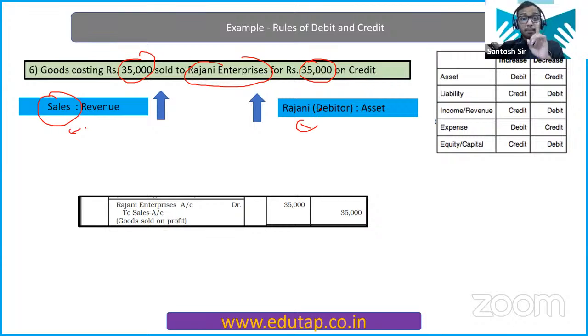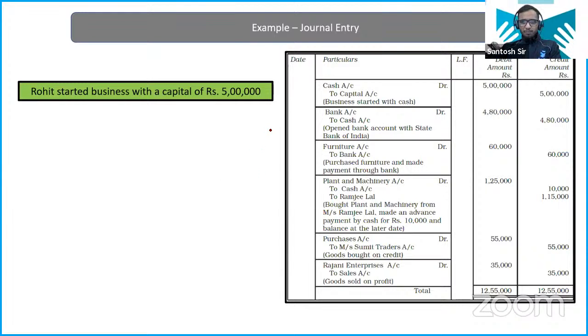And remember this, debtor is your asset. Why? Obviously, you are going to get payment out of it. So all these resources are assets, right? And whenever an asset increases, you debit it. So Rajni Enterprise is going to be debited. Sale is your income. Whenever sale increases, you credit it. So the sale account will be credited. Okay? Clear. Now, this is the complete entry, the complete picture.